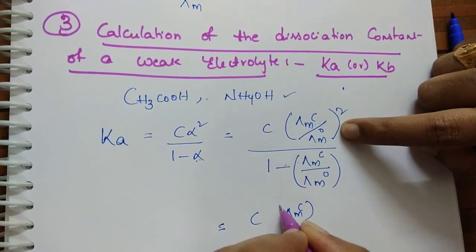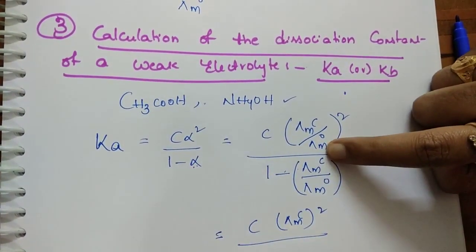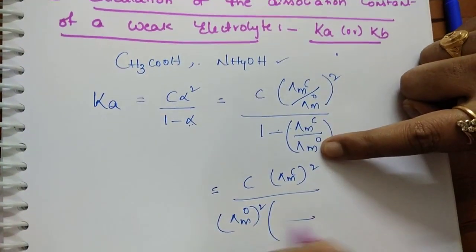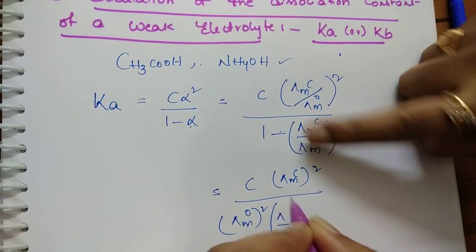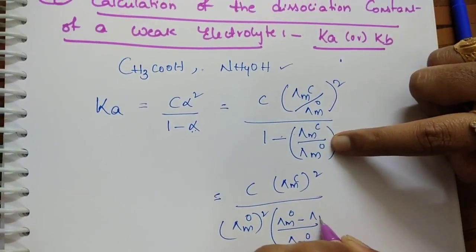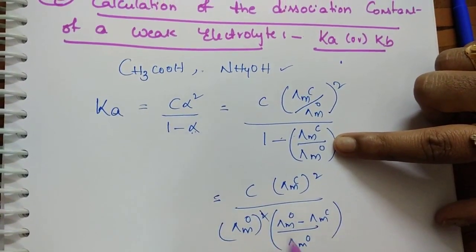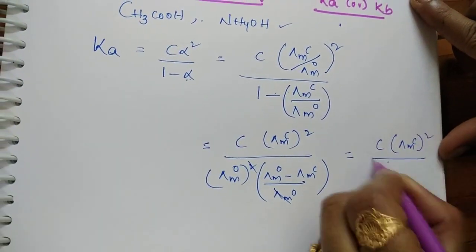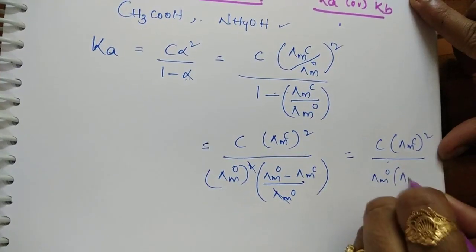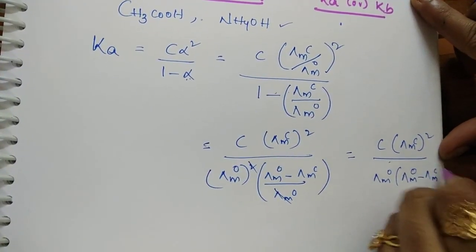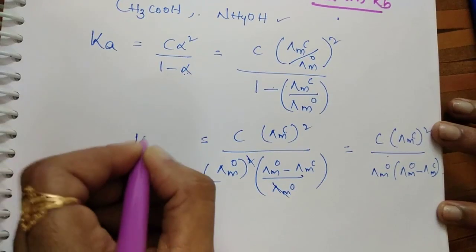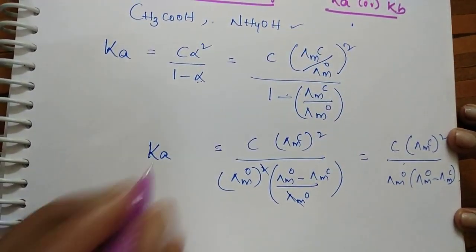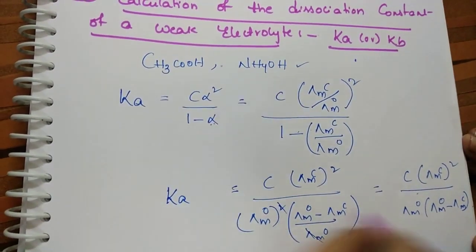Lambda mc whole square by lambda m naught square into, if we take LCM, lambda m naught minus lambda mc. So this square and this will be cancelled and we get C lambda mc whole square by lambda m naught into lambda m naught minus lambda mc. This is the formula of dissociation constant for weak electrolytes like acetic acid. We can find it by using this formula.